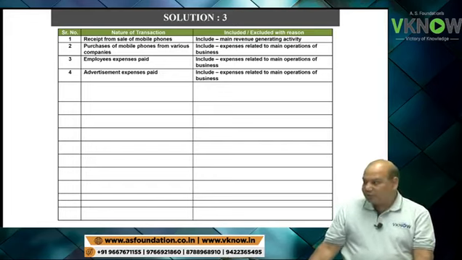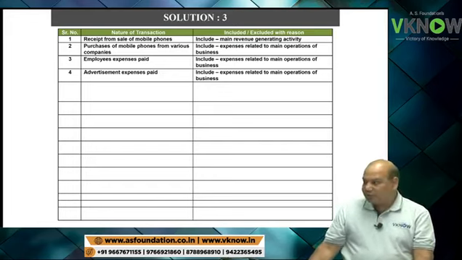This is not a cash flow. This is a non-cash item. In the cash flow statement, only cash inflow and cash outflow transactions will come. Loss due to fall in market value is an accounting entry only, with no effect on the bank account.